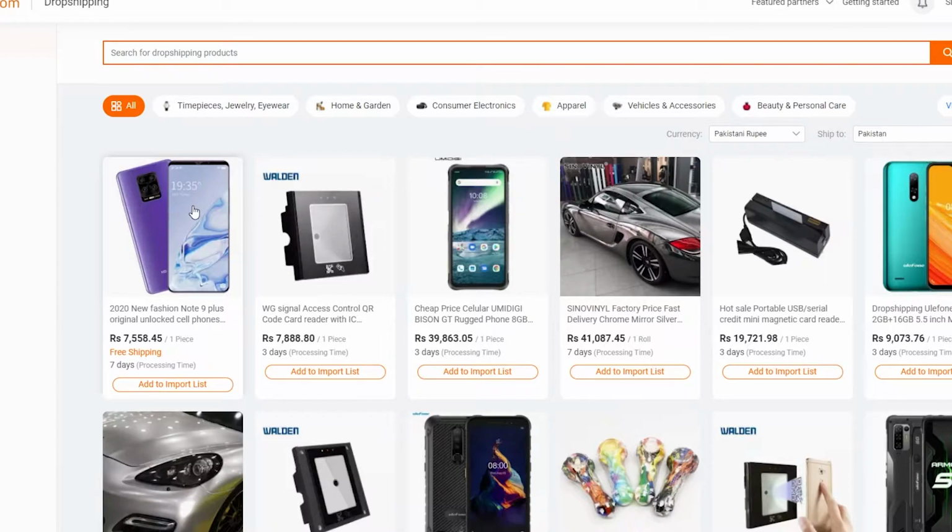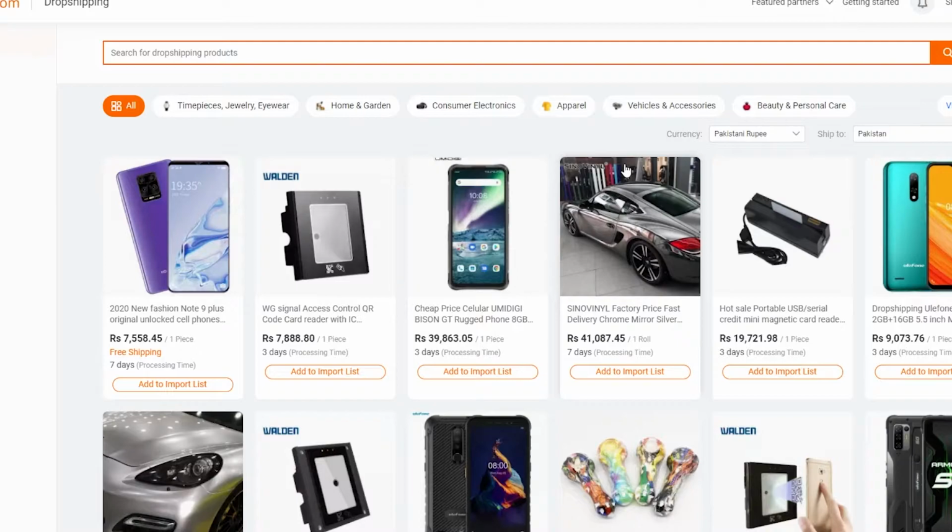Now we have this first product over here, which is the Samsung Galaxy Note 9. This has been over here for almost 4 months now, because I have been actively tracking dropshipping and this has not moved ever since. And there are hundreds of stores dropshipping this very same product for this very same price, which is about 50 bucks. So guys, who is gonna buy from them? Nobody. Because if people can buy it from one store for a very good price, why would people waste time buying from another store which they don't have trust in? It is that simple. So just keep that in mind.